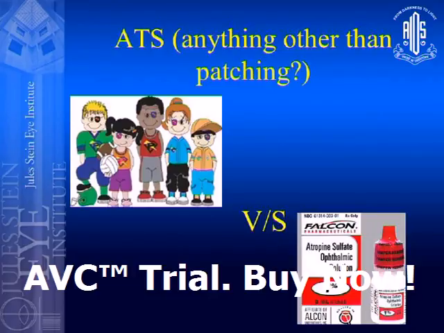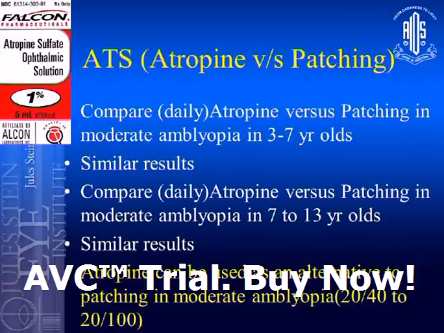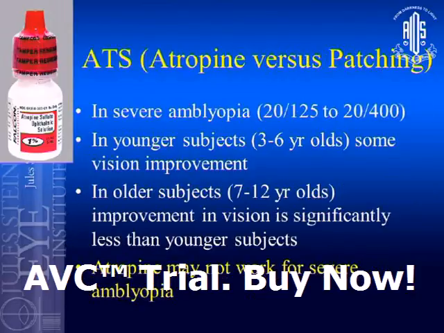Can we do anything other than patching? Yes. Of course, you can use the Bangerter filters, but I think a very significant change that has been happening is the use of atropine. A study was done where they compared atropine versus patching in moderate amblyopes in 3 to 7 year olds, and they found similar results in vision recovery. So the answer is yes, atropine can be used as an alternative to patching in moderate amblyopia. What about severe amblyopia? It may or may not work.